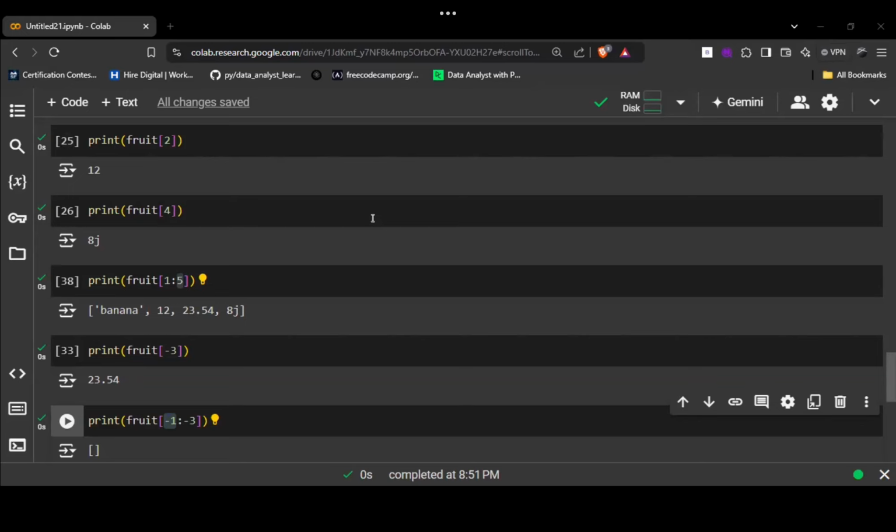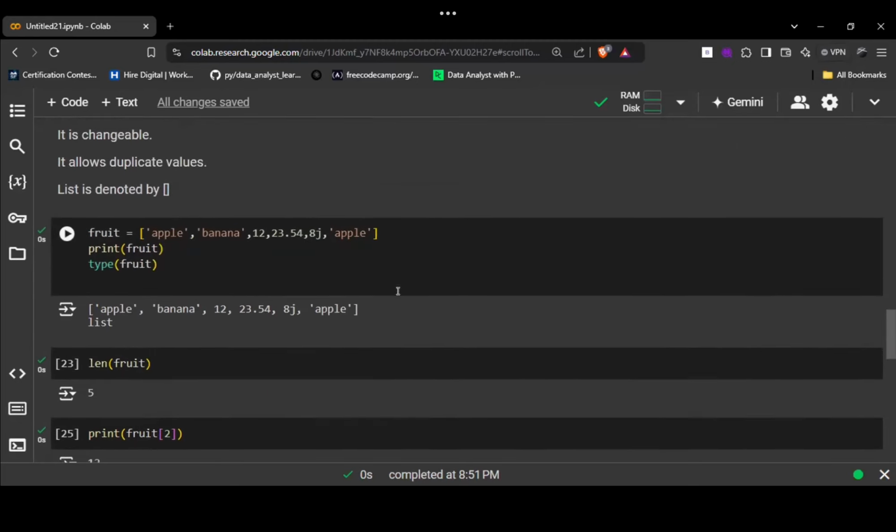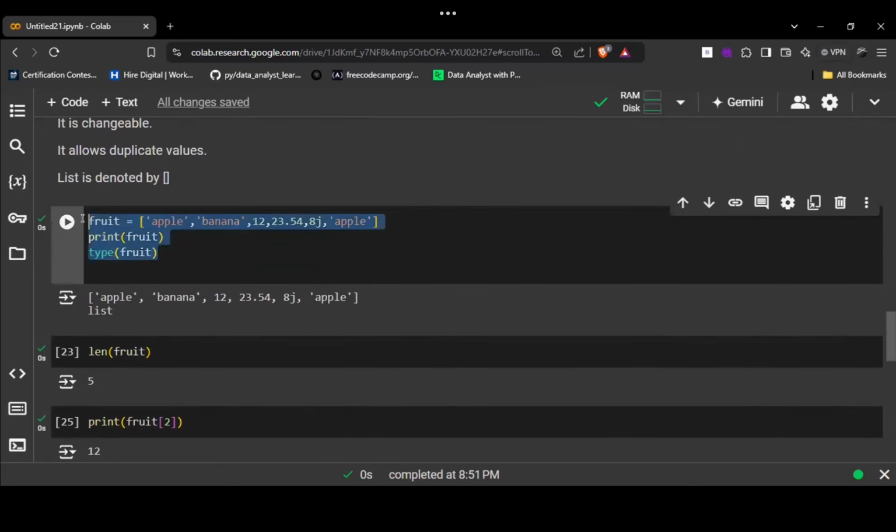Now I've disabled you to unmute yourself. I'm giving you 10 minutes, and you need to practice all the things that we have discussed. This is how you can create a list. I'm showing only this code. Now you need to perform all the operations we have discussed till now, right? After 10 minutes, I'll help you out if you are not able to write the code. Please tell me in the chat box you got the thing that I said.